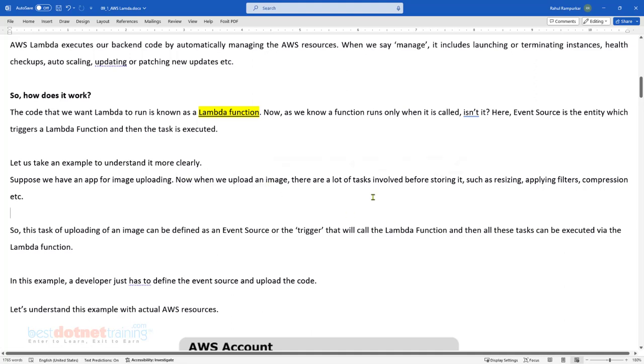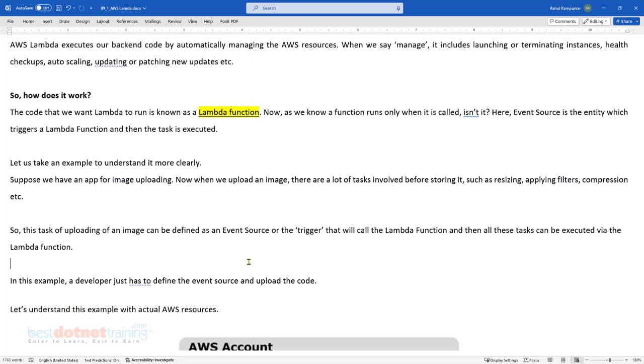When we upload an image, there are lots of tasks involved, such as resizing, which is what creating a thumbnail is, and applying filters. So image uploading is the event source, or trigger, and the resizing of the image is what we write in the Lambda code. As simple as that.